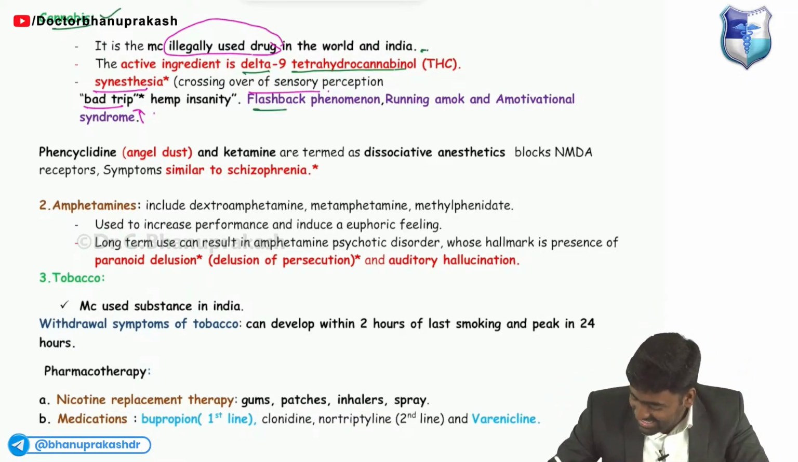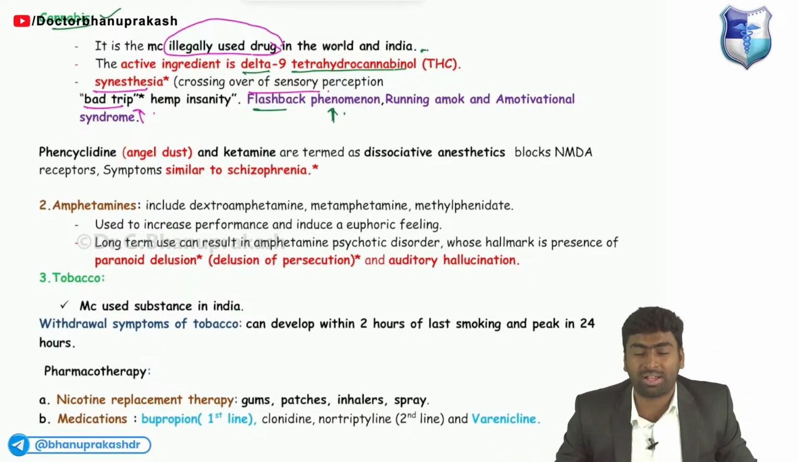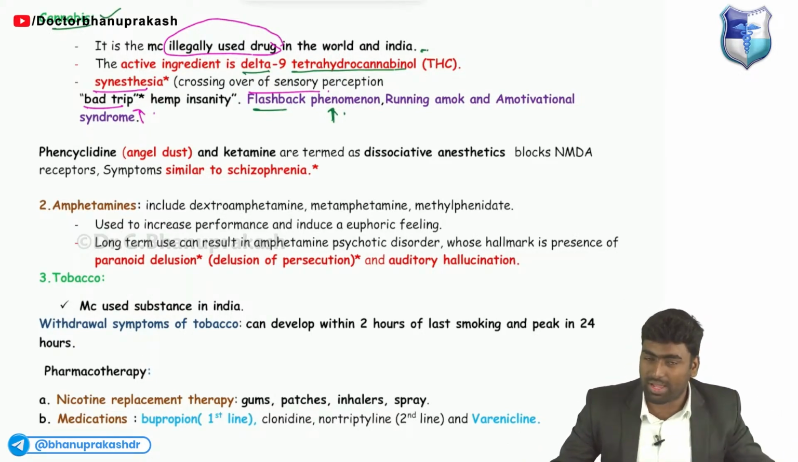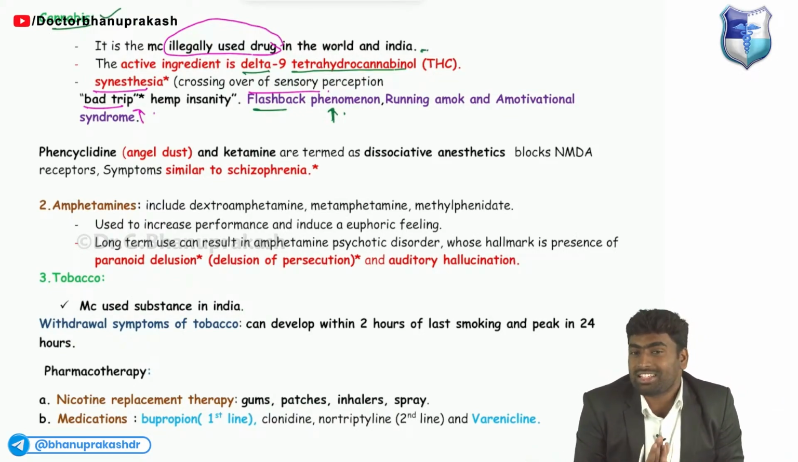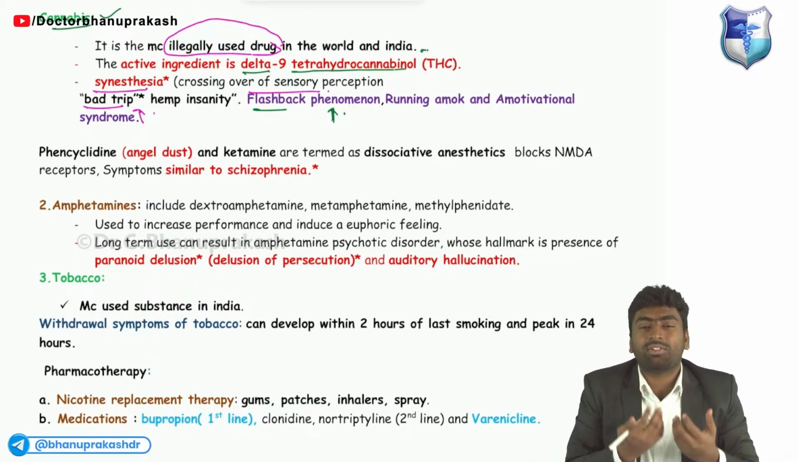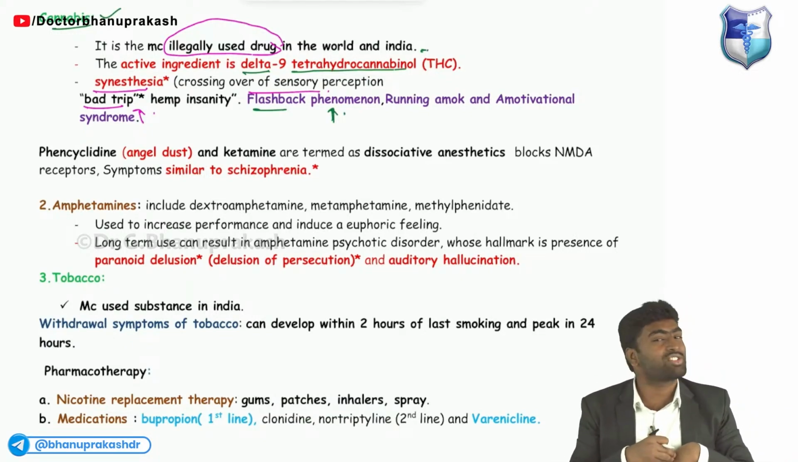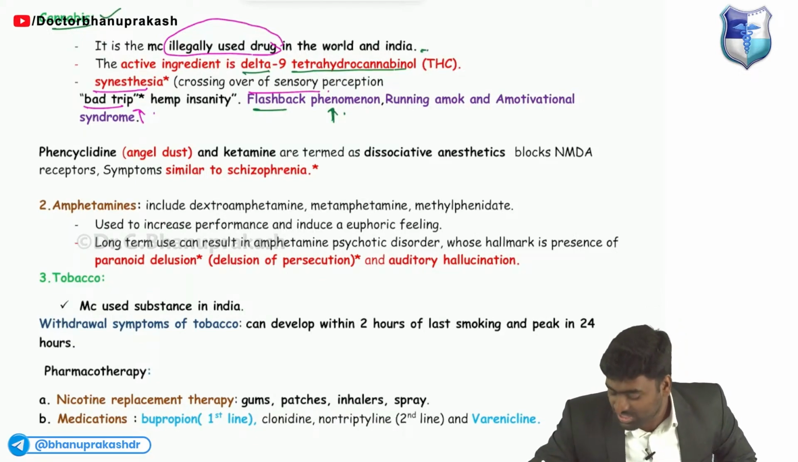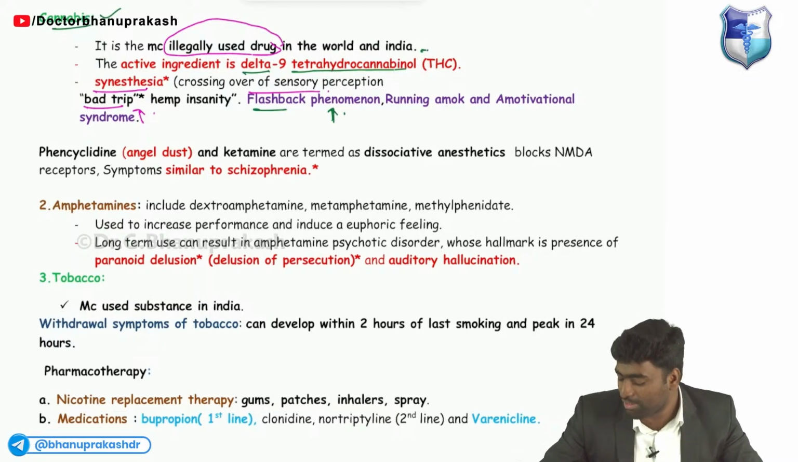Next you will see one more phenomenon, known as the flashback phenomenon. What is it? You or your friend abused cannabis 2 days back, but now you feel the euphoria without using cannabis, because cannabis goes and stores in adipose tissue. That is why it produces the flashback phenomenon.